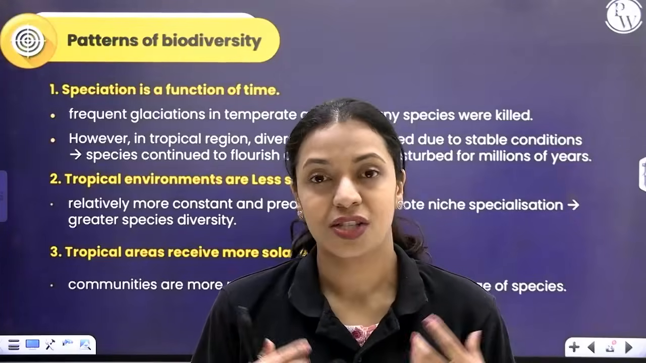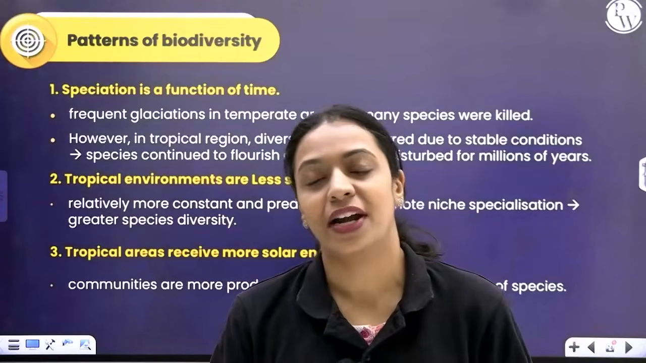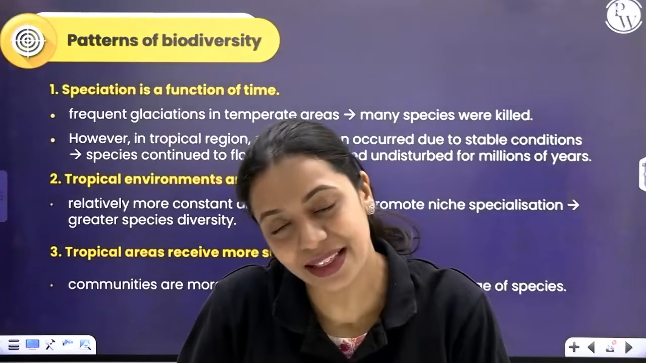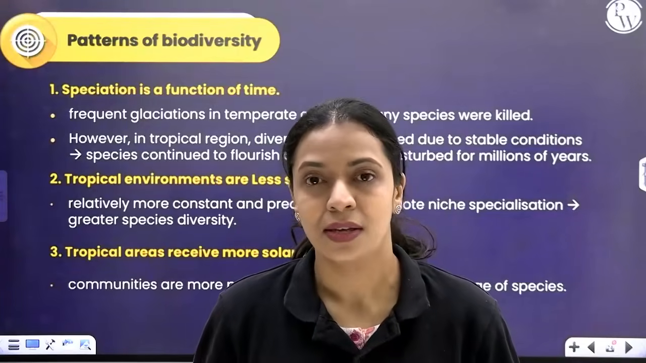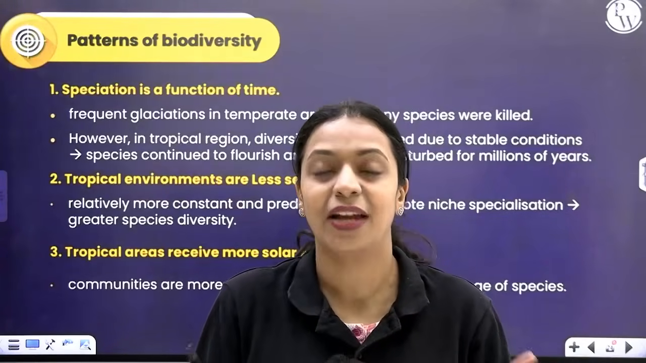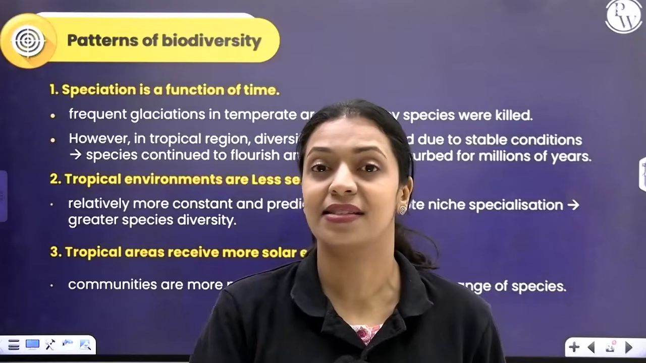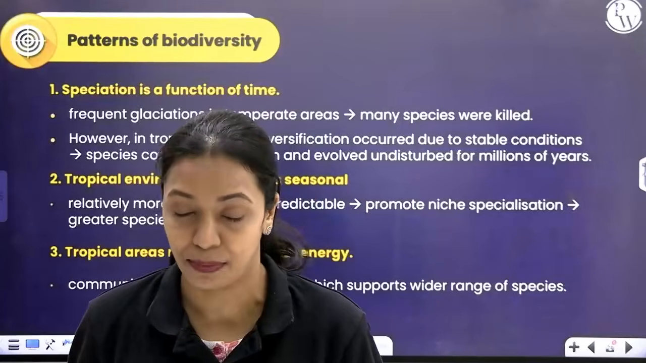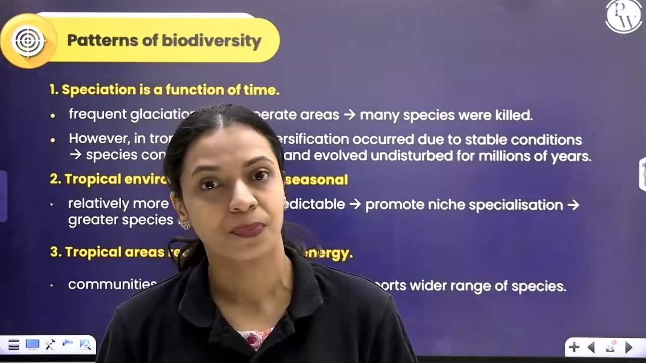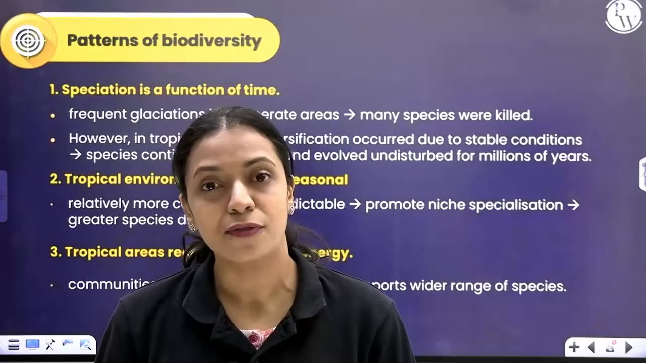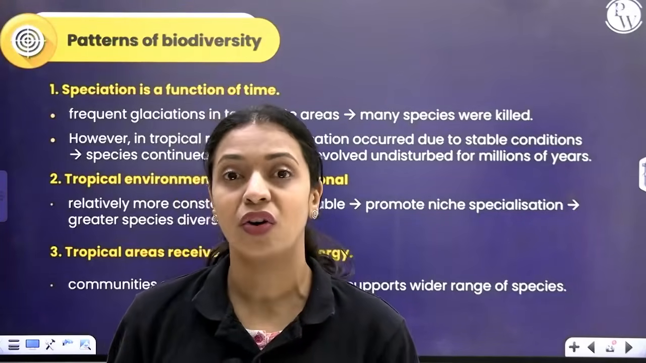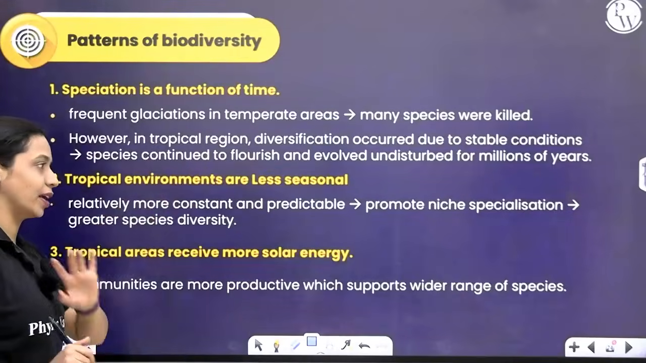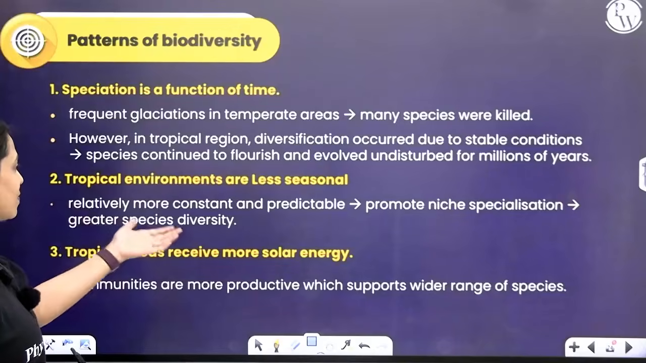Same thing happens here. Just when the organisms think, okay, there's too much sunlight right now, let me adapt to it, just after a few months there is complete darkness. And then while they're trying to adapt to that darkness, there's bright light again. So there is no constant environment in such places. Therefore, niche specialization becomes difficult. Such conditions are not there in tropical regions. Of course, we have seasons, but the variation is not too drastic. Therefore, organisms thriving here get more time for niche specialization and they will diversify. Alright? So relatively more constant and predictable conditions promote niche specialization and greater species diversity in the tropics.